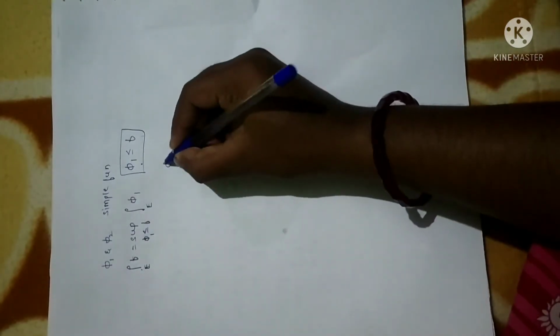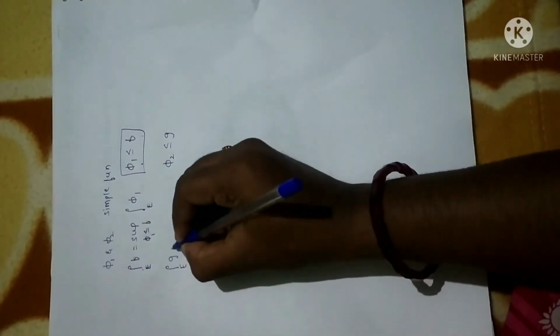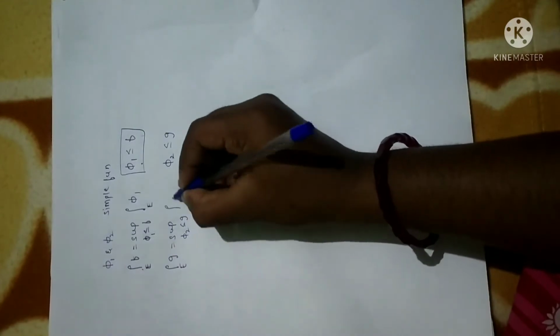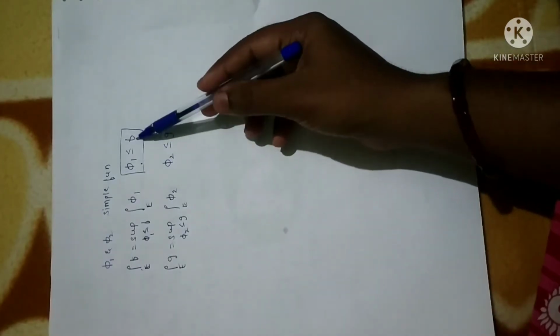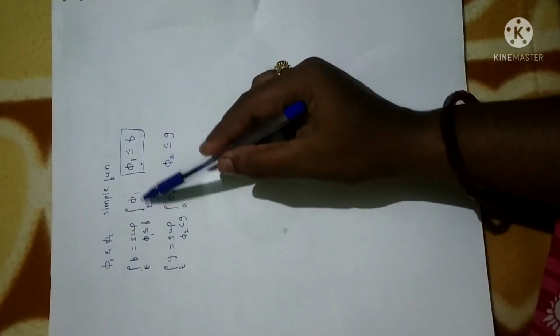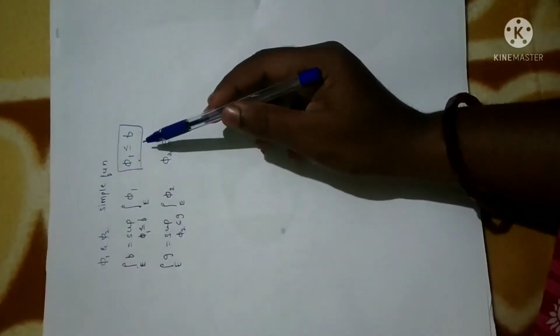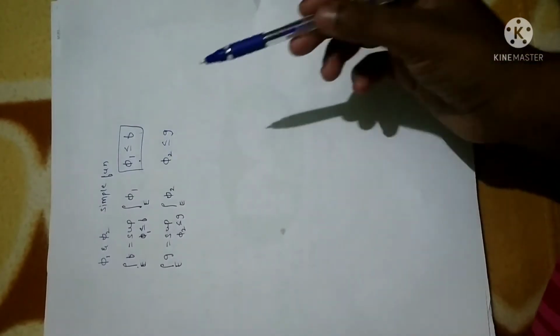Similarly, suppose phi2 is less than or equal to g, then we can write the integral over E of g as the supremum of the integrals of all the phi2's taken below g, that is, phi2 over E. So wherever you get this type of condition, you can manipulate it as per the requirements. See here, in place of f I have written g. So similarly, you have to remember the first standard definition so that you can apply it wherever necessary.